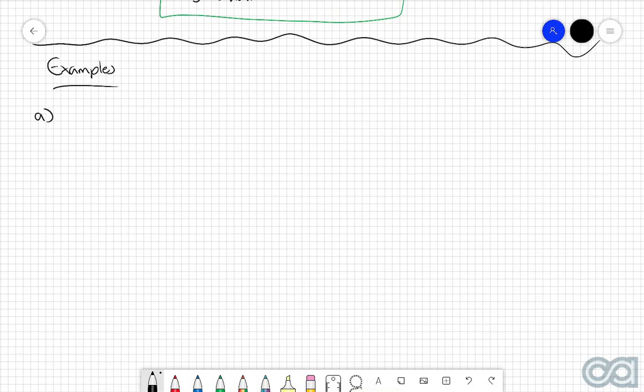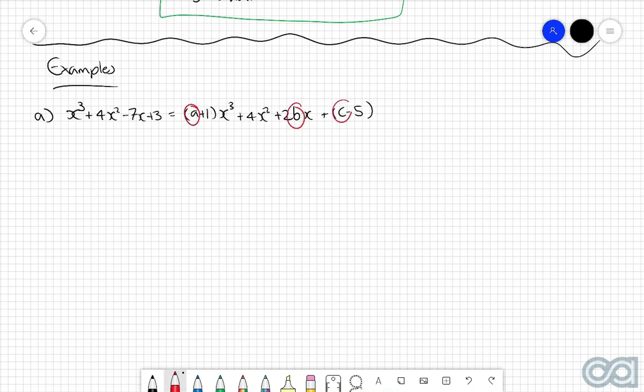So for this first example, we're going to have the following equation: x cubed plus 4x squared take 7x plus 3 is equal to (a plus 1)x cubed plus 4x squared plus 2bx plus c take 5. And our job here is to find out the values of a, b, and c.